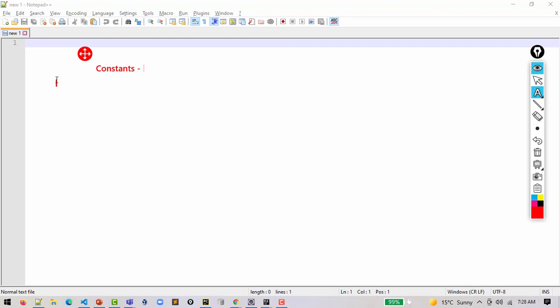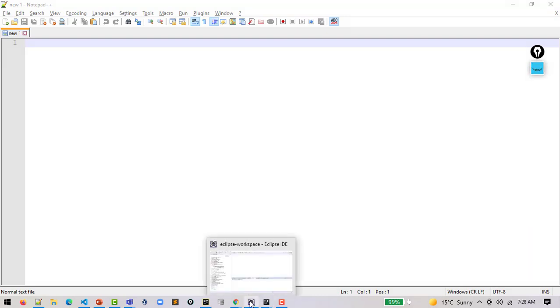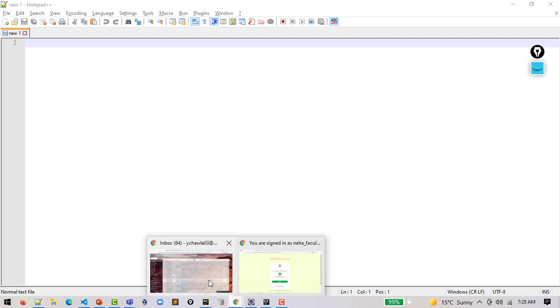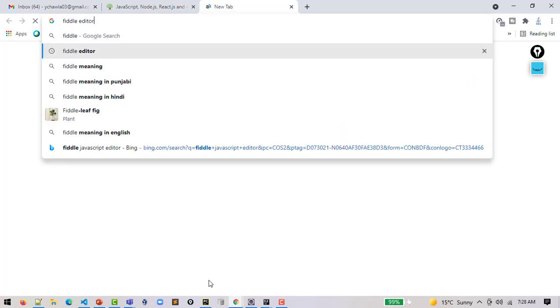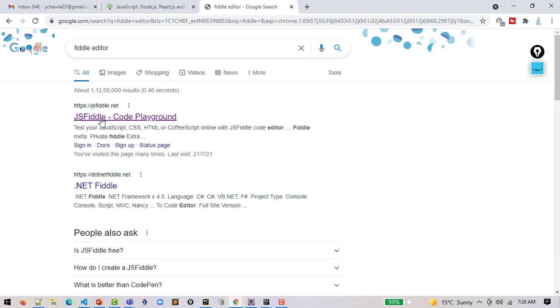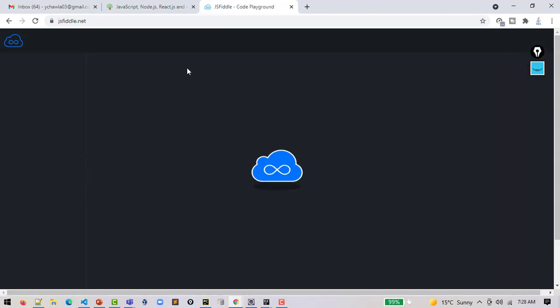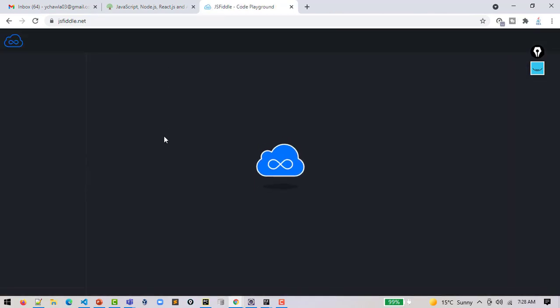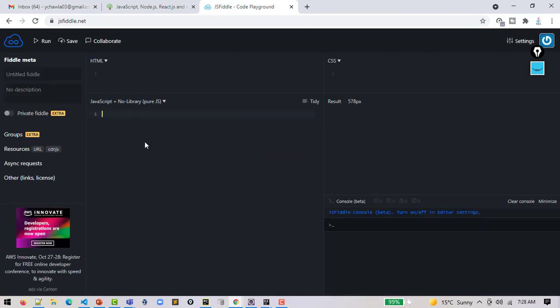What other languages have got here? We have multiple editors to play around with the JavaScript language. A Fiddle editor is there, a Play code editor is there.